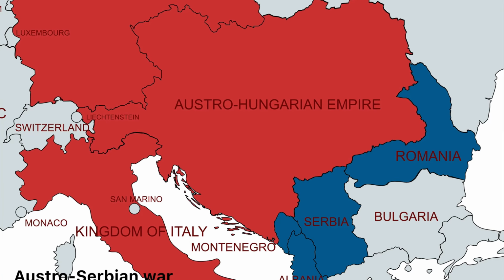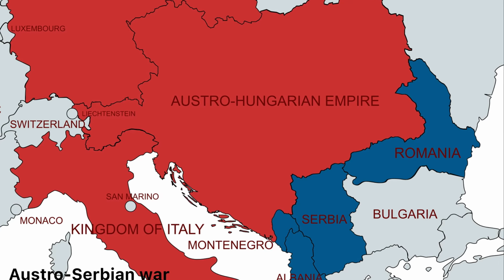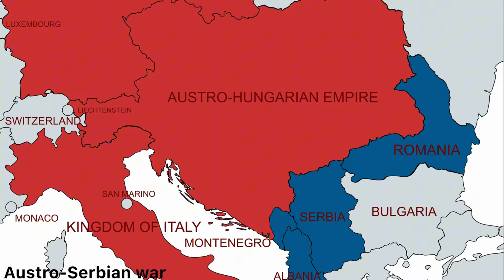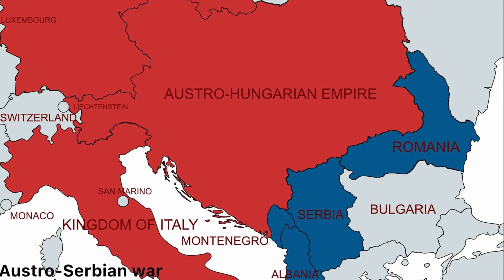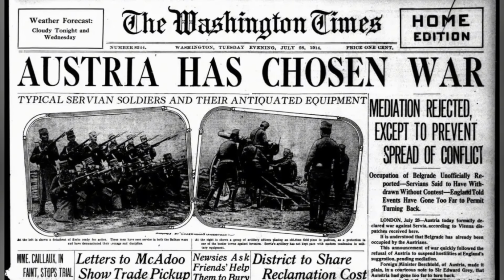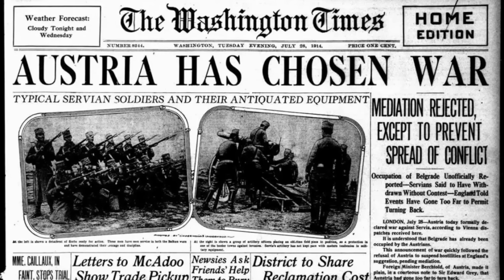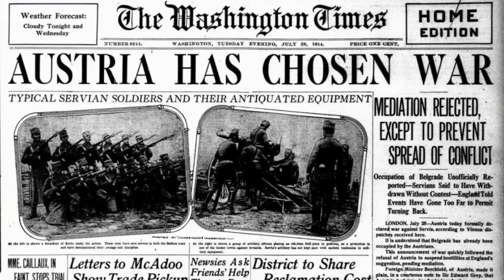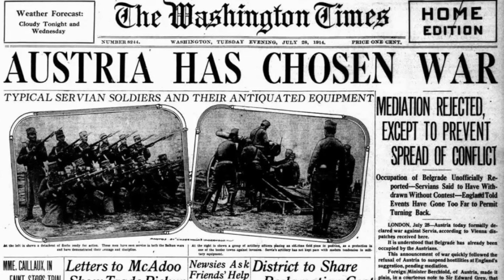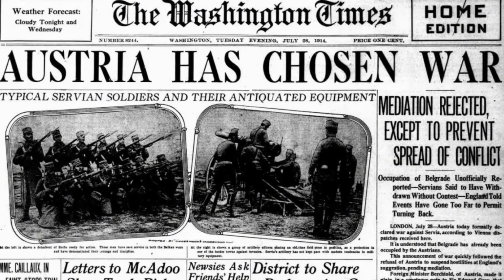The empire viewed the killing as a direct attack on its authority and stability, and its leaders believed Serbia supported groups that threatened imperial control. Austria-Hungary issued an ultimatum to Serbia with demands that Serbia rejected in part. When negotiations failed, Austria-Hungary declared war on Serbia, starting the broader conflict.